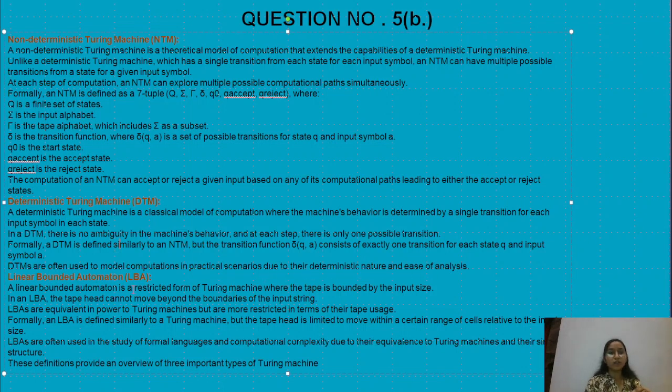Now let's see what a linear bounded automaton is. A linear bounded automaton is a restricted form of Turing machine where the tape is bounded by the input symbols. In a linear bounded automaton, the tape head cannot move beyond the boundaries of the input. It is more restricted in terms of tape usage. Formally, a linear bounded automaton is defined similarly to a Turing machine, but the tape head is limited to move within a certain range of cells relative to the input size. Linear bounded automata are often used in the study of formal languages and computational complexity due to their simpler structure.